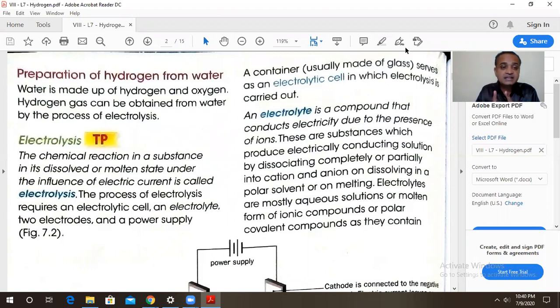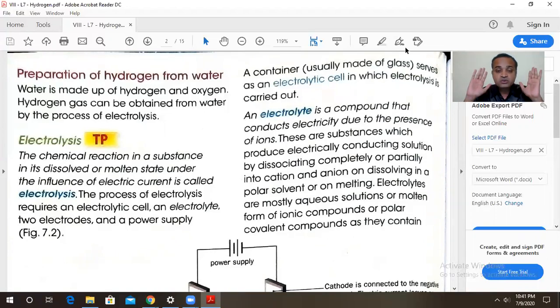And when you pass electric current through a dissolved substance or a molten state material, certain reactions take place on it. That is, oxidation may take place or reduction may take place. And such changes or chemical changes in a substance when it is in a dissolved state or a molten state, by passing the electric current, is called as electrolysis.